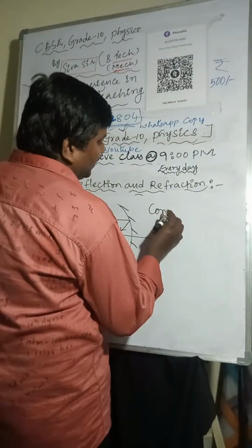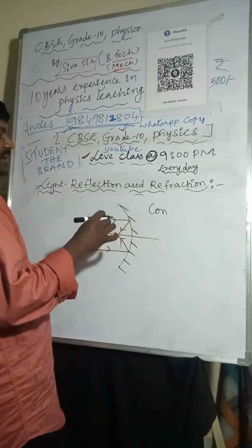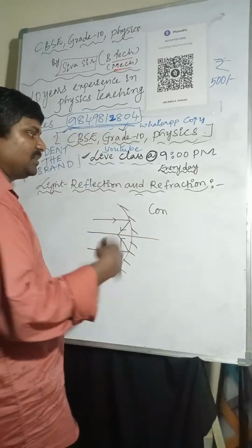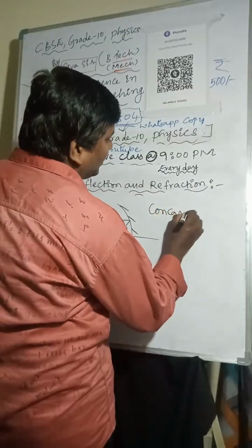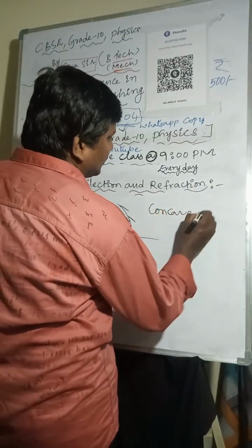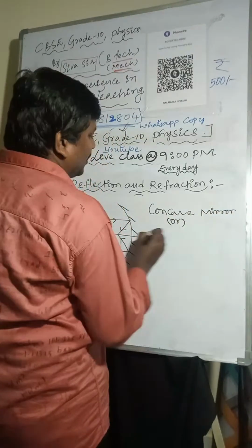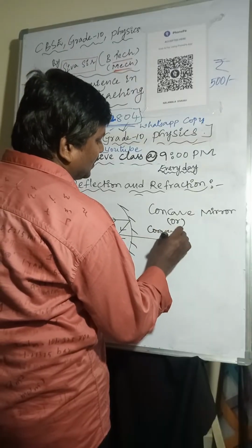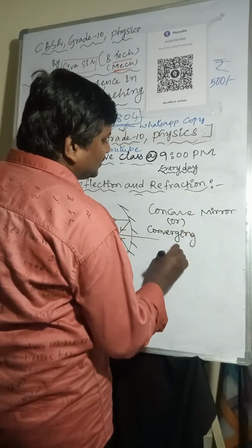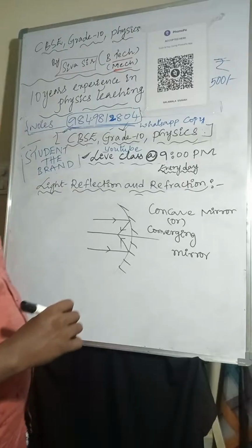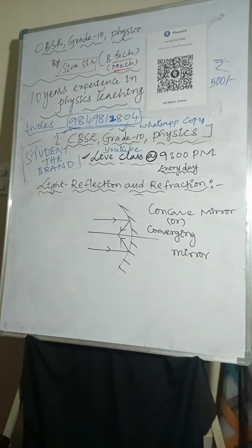Reflection takes place inward. That is the reason a concave mirror is also known as a converging mirror. Concave mirror is also known as converging mirror.